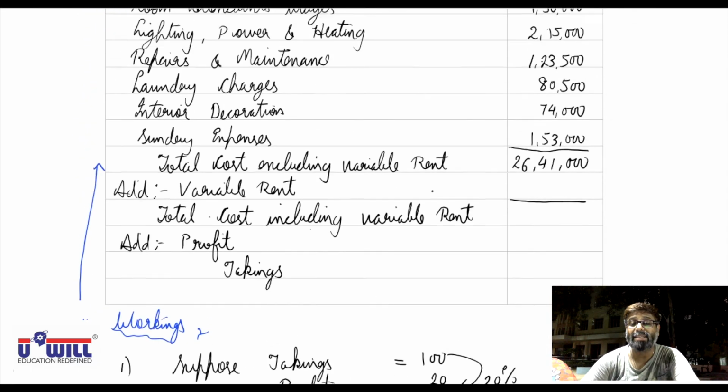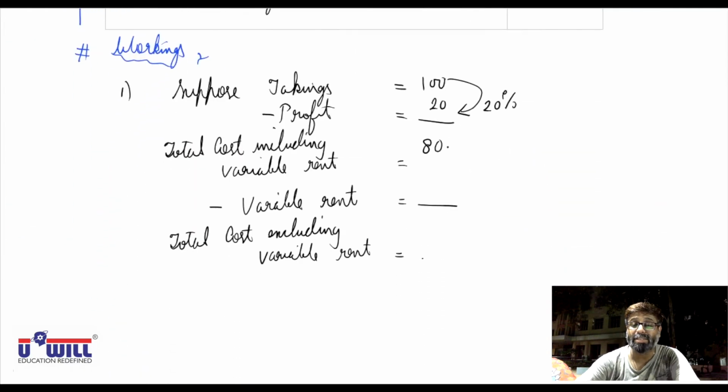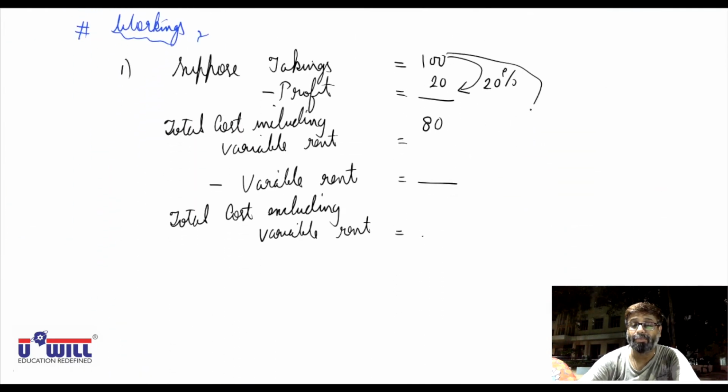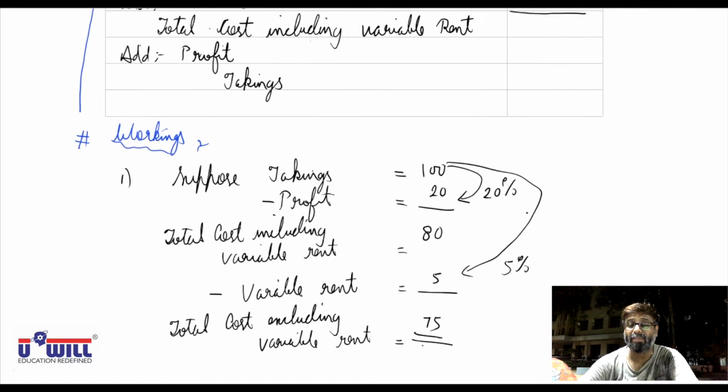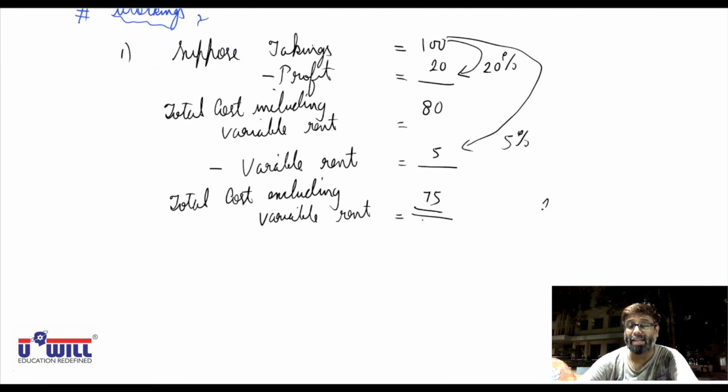From that you all can see variable rent is 5% of total takings. So again 5% of total takings, variable rent would be 5, and 80 minus 5, the total cost excluding variable rent would be 75. Now total cost excluding variable rent we already know is 26,41,000. So comparing that, we can find out the variable rent as well as profit.